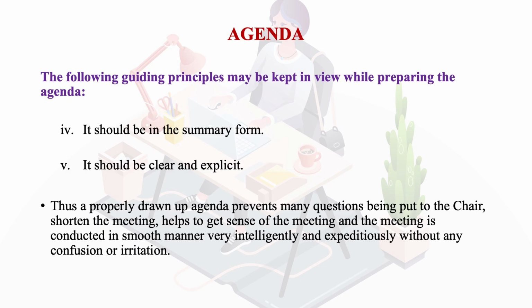Here, learners, we have tried to give you a specimen of an agenda of an annual general meeting. It says the annual general meeting of ABC Society, which can be any society, an organization, a club, a cooperative society, or any residential welfare association, will be held at the Society's compound on Sunday, the 22nd August 2021 at 2 p.m.